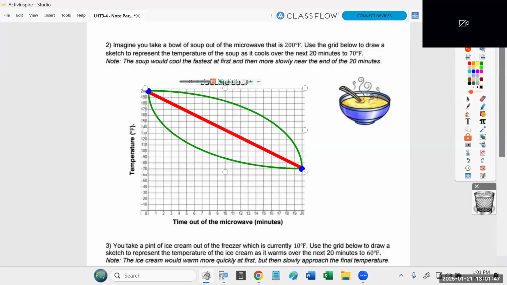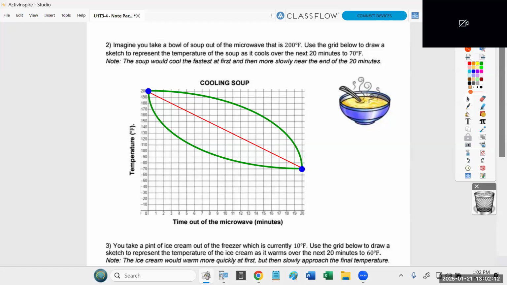So here's the bottom line. I've already made it clear that this line in the middle doesn't make sense, so I'm going to fade that out. Your question is to decide, which of those curves makes the most sense? Let's refer to them as the top and the bottom curves. Which of those depicts the soup cooling faster at first and then slower near the end? Is that the top or the bottom curve?